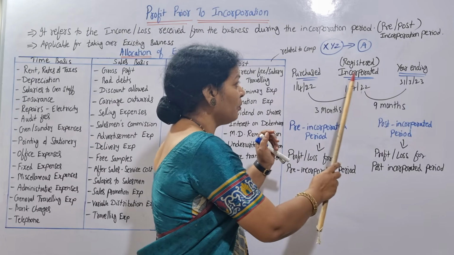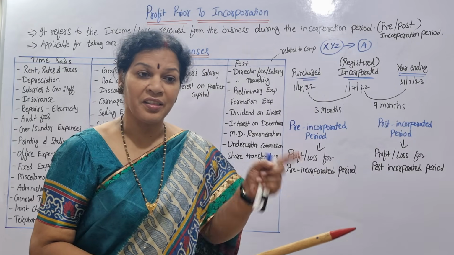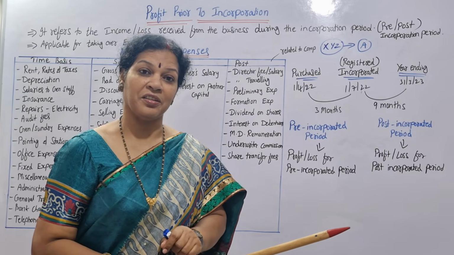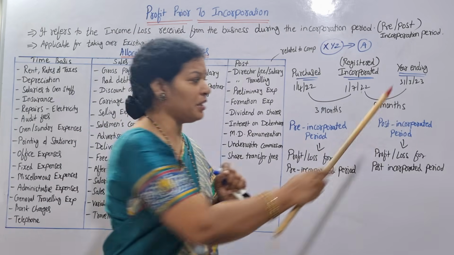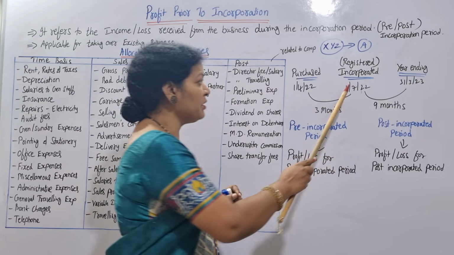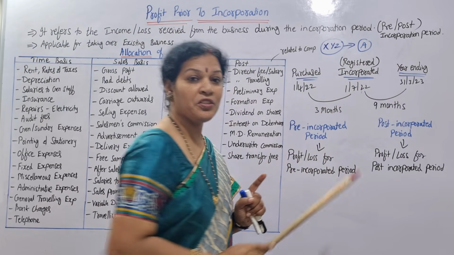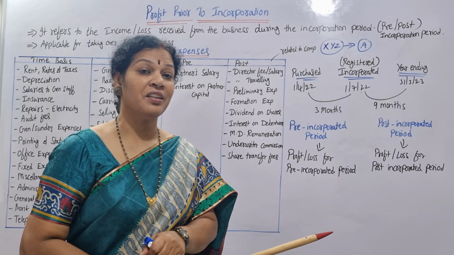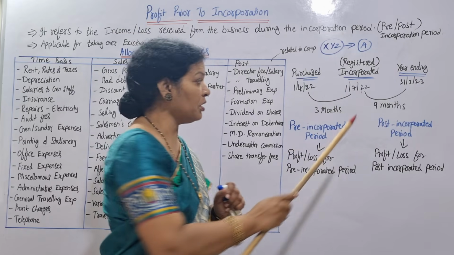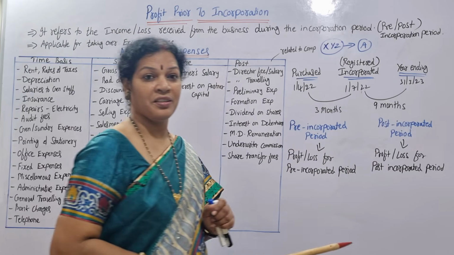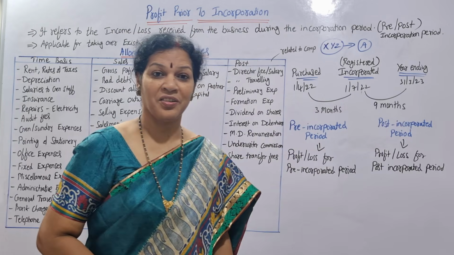Now once it is incorporated, once it is registered, then till the end of the financial year, whether calendar year or financial year, assuming it is a financial year, incorporated on July 1st, from July 1st to 31st March of next year, how many months are there? Here 6 months in this year, next year 3 months. Total 9 months. This is pre and this is post.